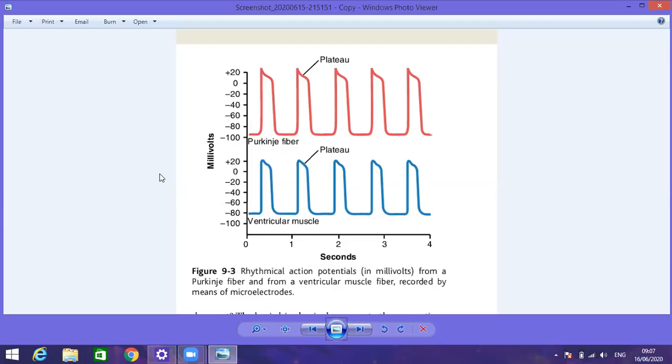The basic principle of the generation of the action potential is the same. And what are the differences? I am going to discuss that. There are two types: the spike action potential and the action potential with plateau formation.